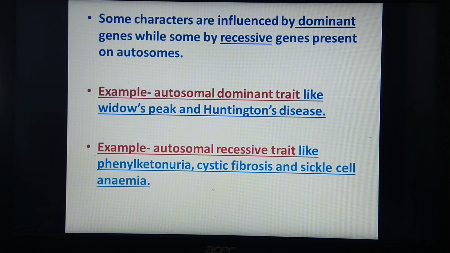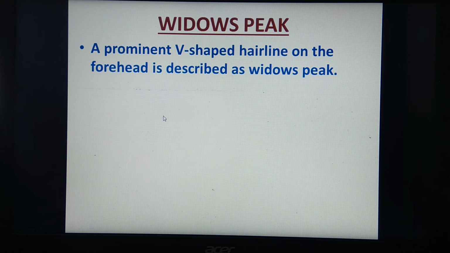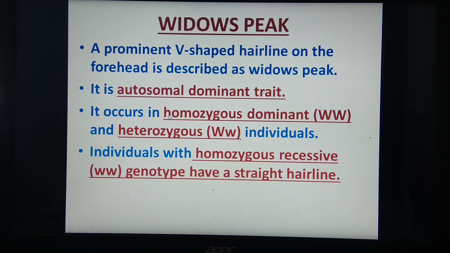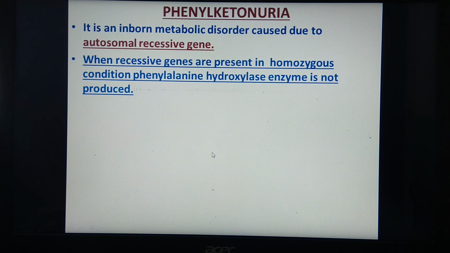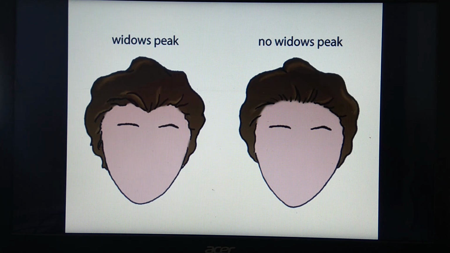We'll see the details of the first one, that is autosomal dominant trait, example widow's peak. So widow's peak, what is the meaning of this word? For understanding of widow's peak, we will see a diagram. Here this diagram shows a V-shaped hairline.